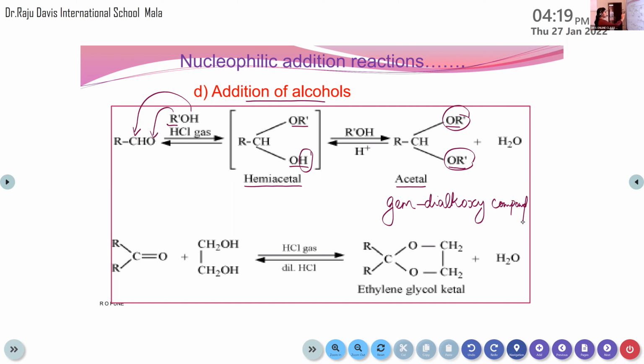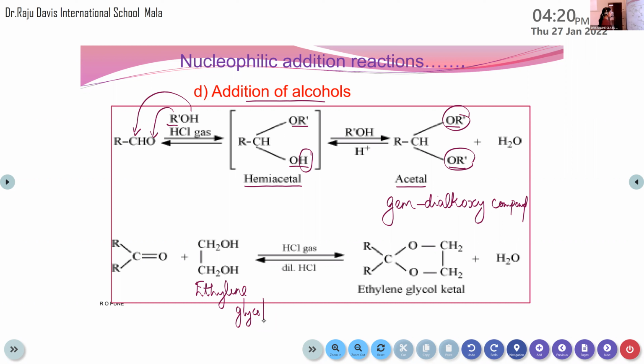Then one more reaction that comes under the addition of alcohols is the addition of ethylene glycol. The CH2OH compound is known as ethylene glycol. And here we are using HCl gas and dilute HCl. So here ethylene glycol ketal is obtained. This reaction is the same as the previous one. The only difference is that this OCH2 group will be directly attached to both the carbon atom.